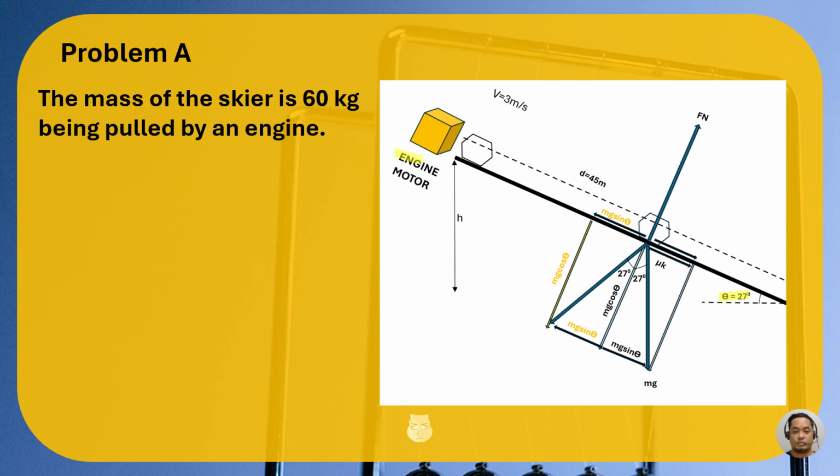This is our engine motor, and it pulled the object all the way in this direction. The mass of our skier is 60 kilograms, and it is being displaced. The displacement given here is 45 meters.